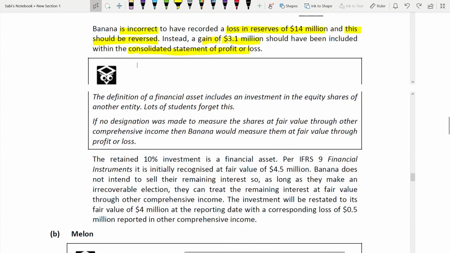In the box. I always read the box because there is always some useful hint in that box. So the definition of financial asset includes an investment in equity shares of another entity. Lots of students forget this.